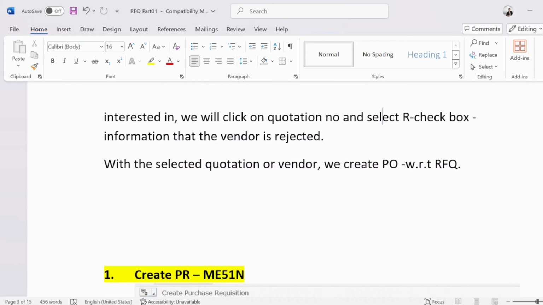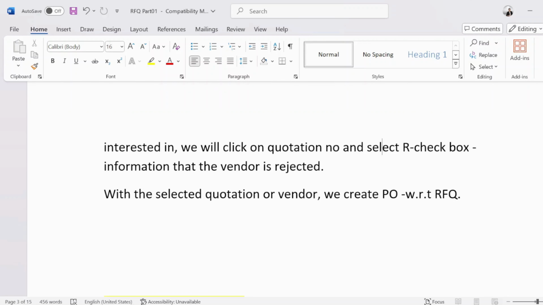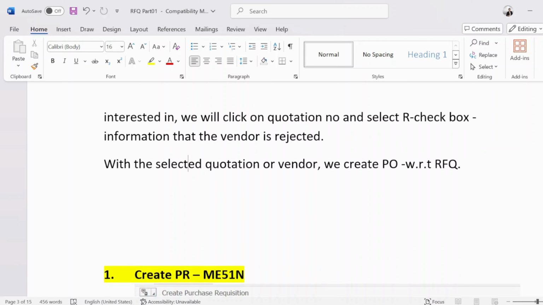Once we see the end to end procedure for request for quotation, you will be able to answer that easily, right? So we select the checkbox that the vendor is rejected, and for the selected vendor, whatever quotation we have selected, we are going to create a PO with respect to the RFQ.